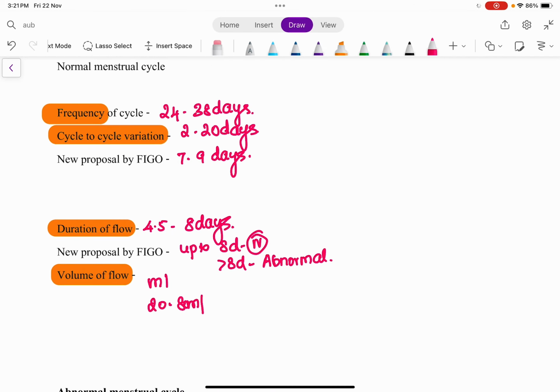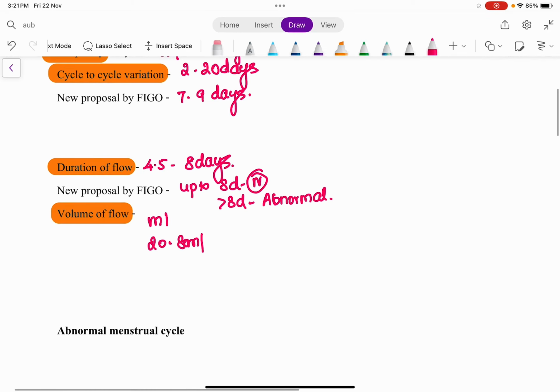So for whatever we have stated here, if it is going to be less than these set days, or more than these set days, it is considered abnormal, right? So the frequency of the cycle has to be 24 to 38 days. Cycle to cycle variation has to be 2 to 20 days earlier, while the new proposal says it has to be 7 to 9 days. And the duration of flow can be 4.5 to 8 days, which was said earlier. The new proposal by FIGO says that up to 8 days is normal. Anything more than 8 days is considered abnormal.